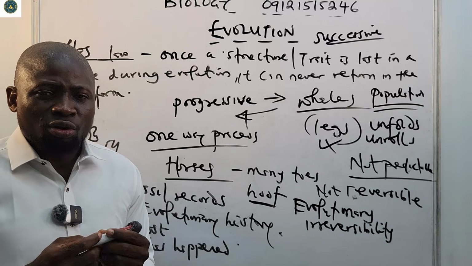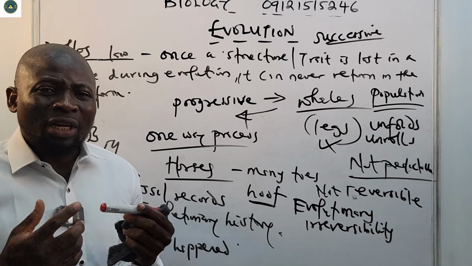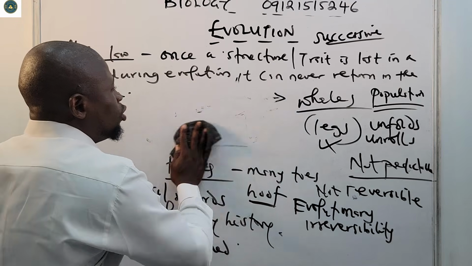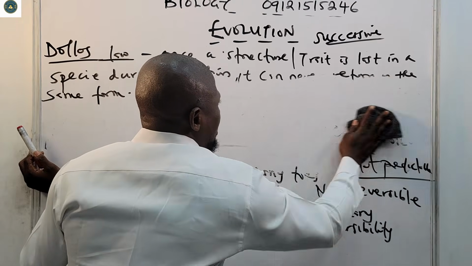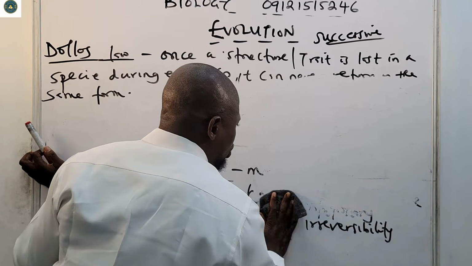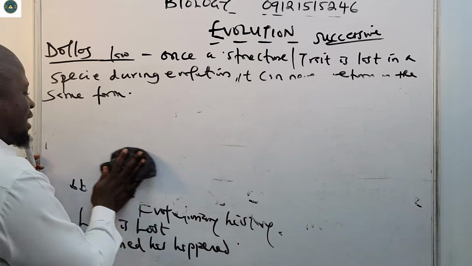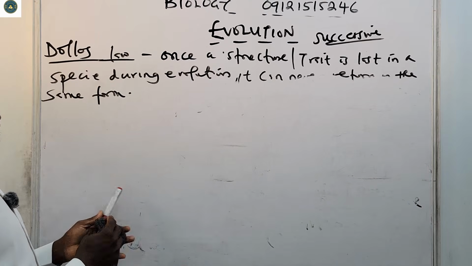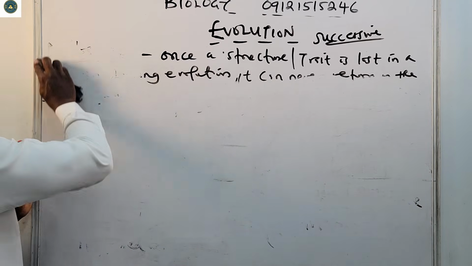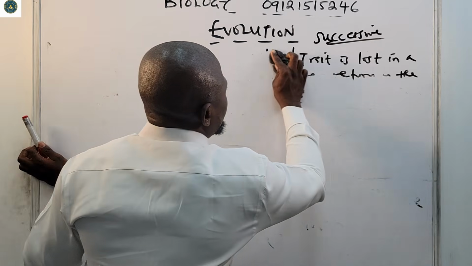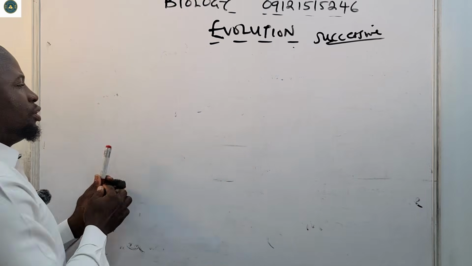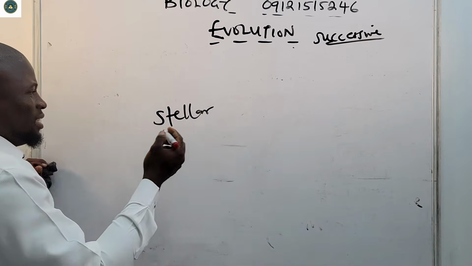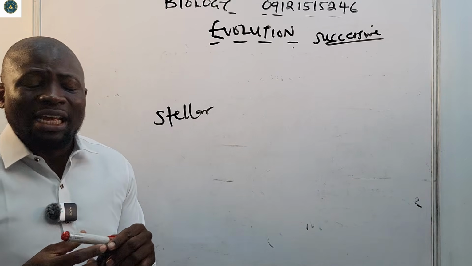That's what evolution does. And mind you, evolution does not only happen to living things, it also happens with non-living things, because over time I've also seen that even stars can evolve. We have what we call stellar evolution. So stars can also evolve.